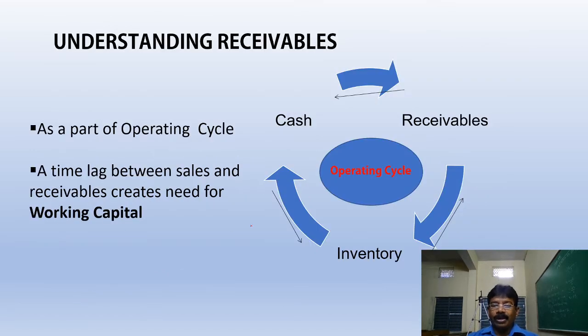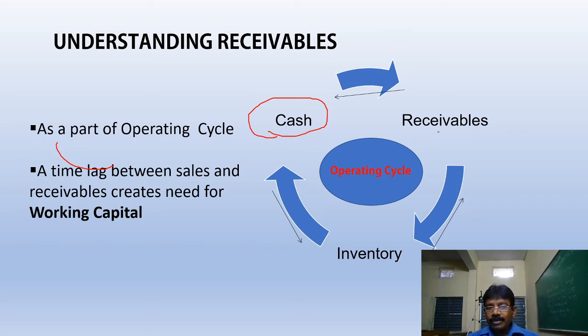Look at the operating cycle of receivables. Cash. First we will invest the money, and that money we will use for purchasing the raw materials. We will make them into finished goods. The finished goods will be sold to some creditors or third parties.